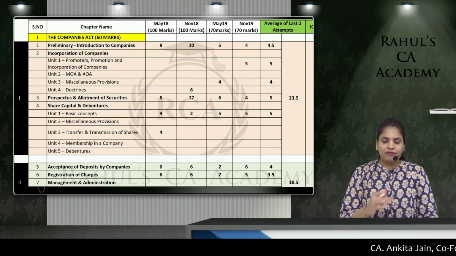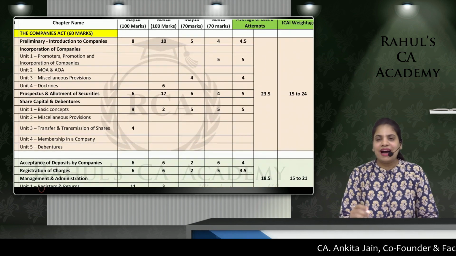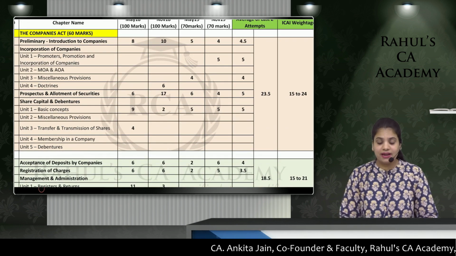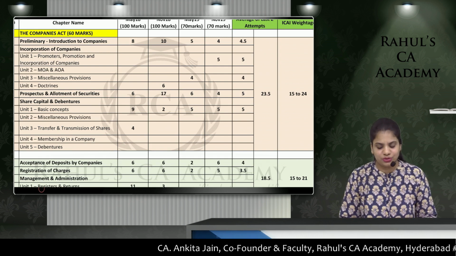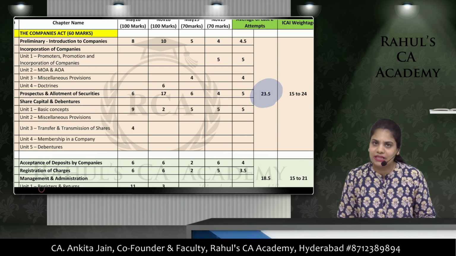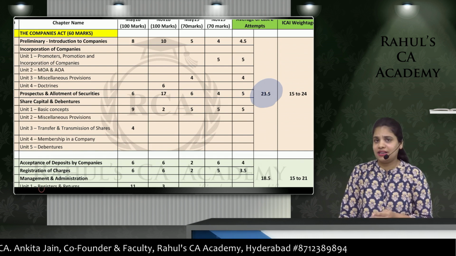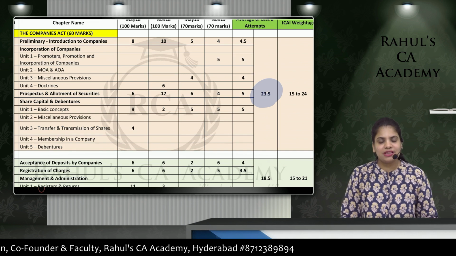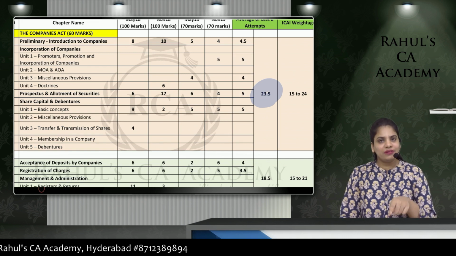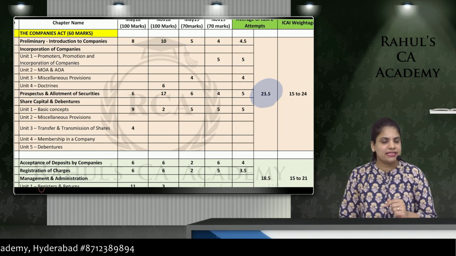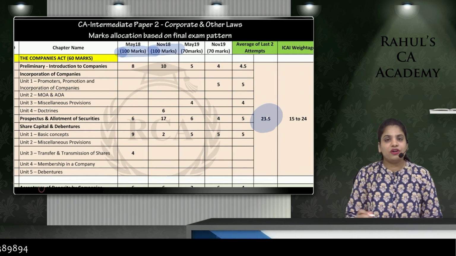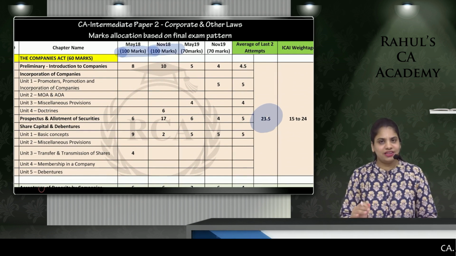Now if you see category 1, ICAI weightage is 15 to 24 marks and the average of last 2 attempts you can see there you have been getting this for almost 24 marks. Why I have taken the average for the last 2 attempts is MCQs were introduced only in the last 2 attempts. So I have provided over here the questions that have been coming in the examination for 4 attempts. So even when your subject was for 100 marks, the average that I have taken is for the last 2 attempts.